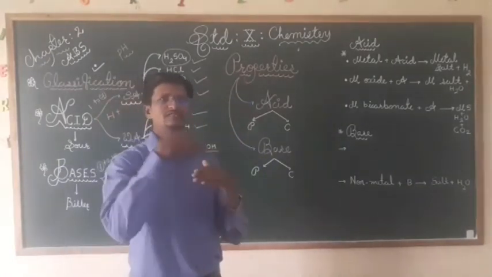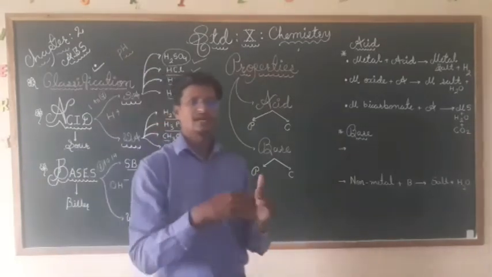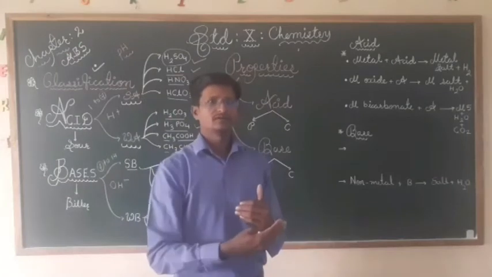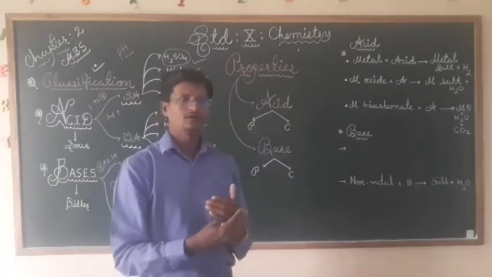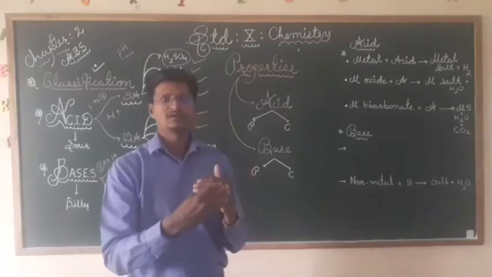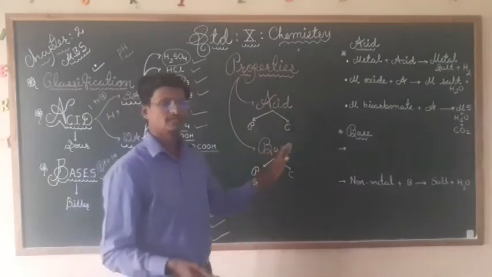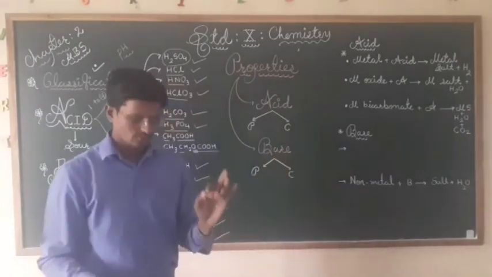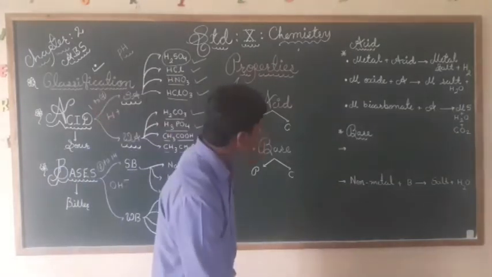Then how the changes occur after the experiment when we are using any indicator. Suppose I am using methyl orange or phenolphthalein. How the acid can be formed, how we can identify acid, how we can identify base, all things we need to see in the textbook. That is already there, just go through it and try to understand that.